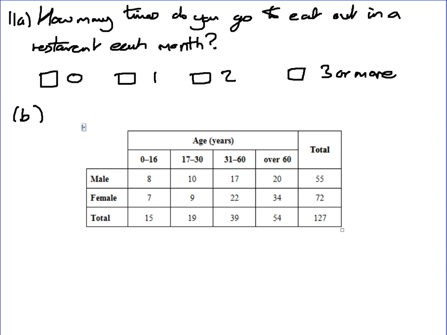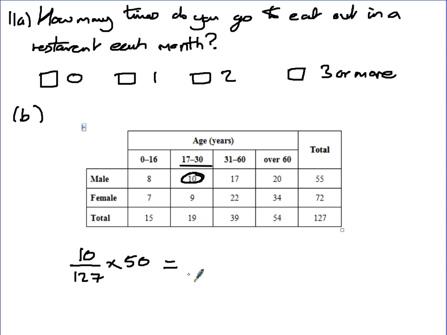Part B then. A two-way table shows information of ages in Raoul's restaurant. He carries out a survey using only its customers. Use a sample of 50. You calculate the number of males aged between 17 and 30 in your sample. So the number of males is 10 out of his total, which is 127, and then you times that by 50, which is your sample size. Into the calculator, 10 divided by 127, times by 50.